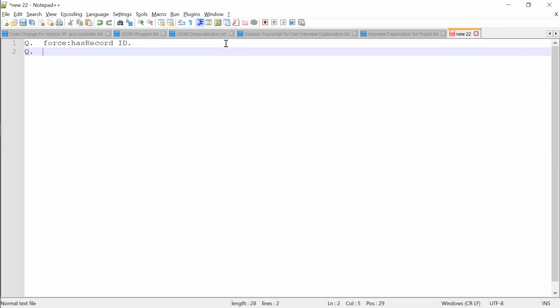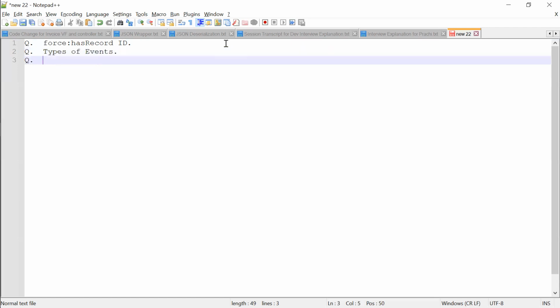So now my question will be, can you tell me what is the life cycle phase of a Lightning component? No issue. I will tell.